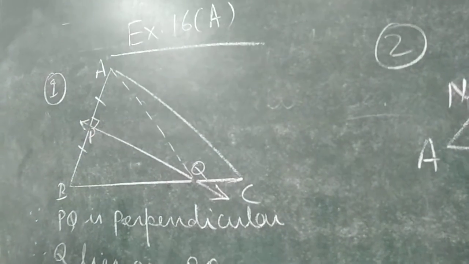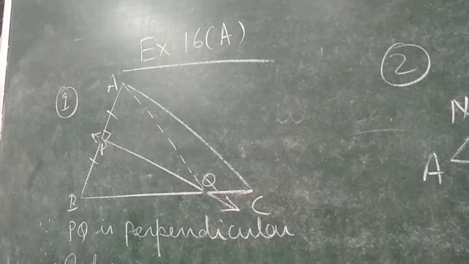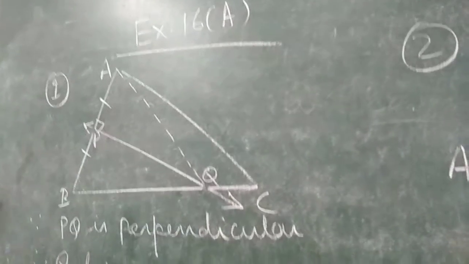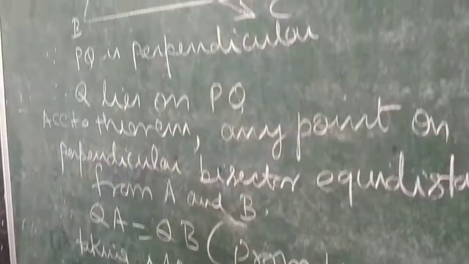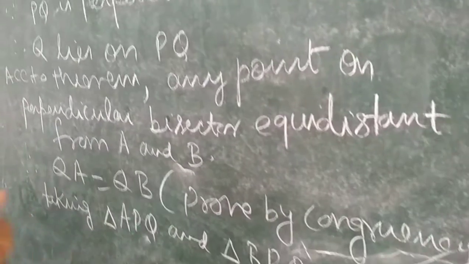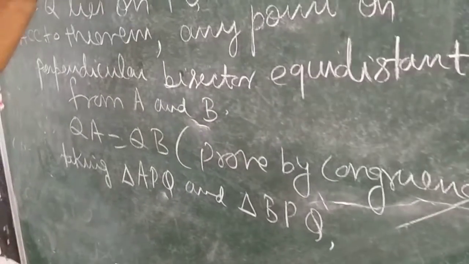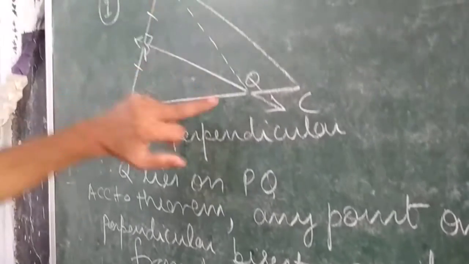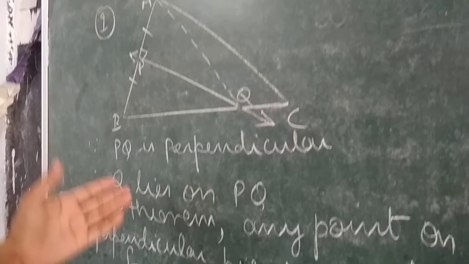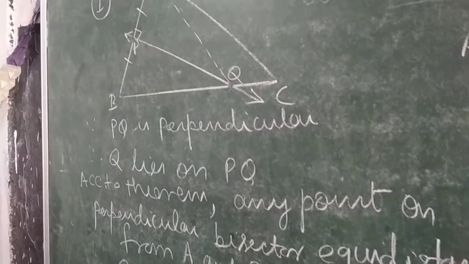So by side angle side you can prove it. I leave this proof by congruency for you so that you can work it out yourself. Then you can say that QA equals QB. In this way you find the complete solution.